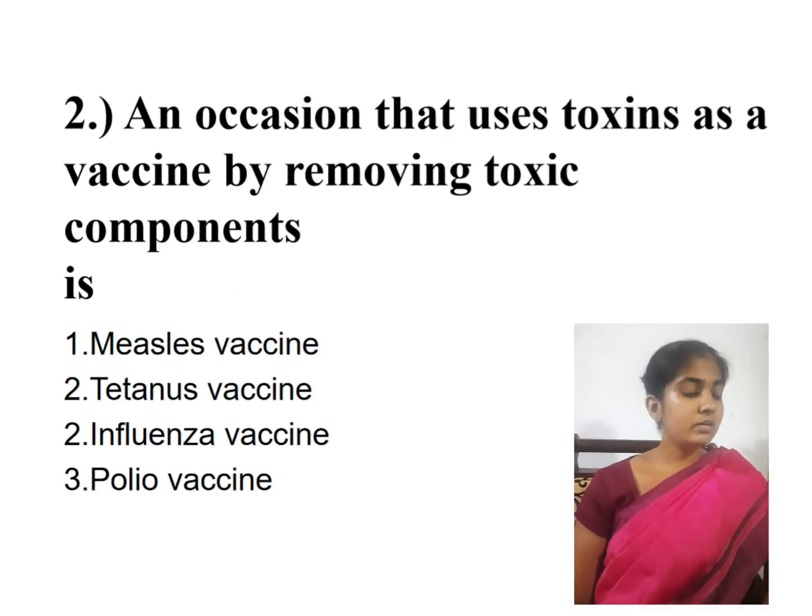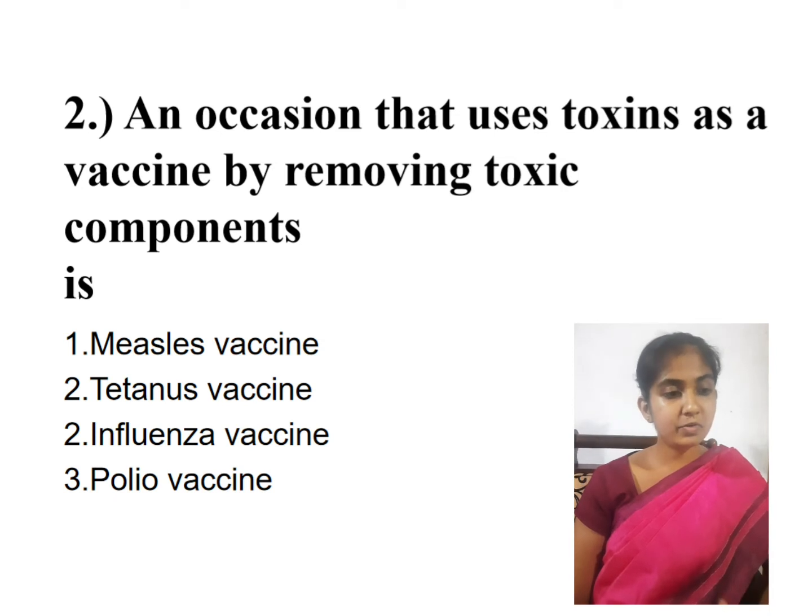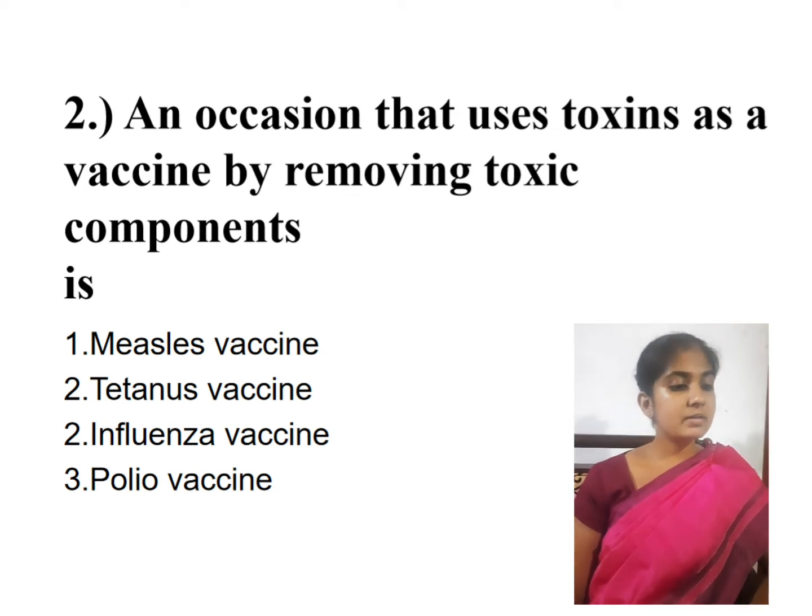Second question, a vaccine that uses toxins by removing the toxic component. There are four answers. Measles and polio vaccines are produced by weakened microorganisms.